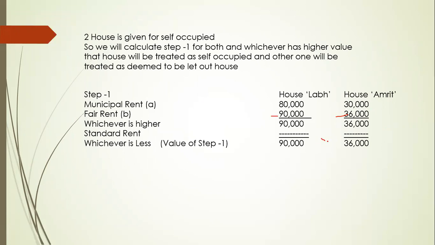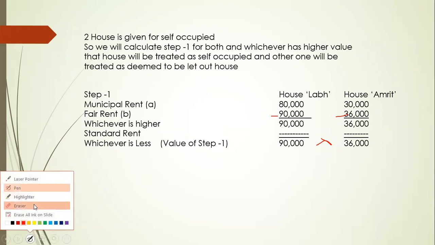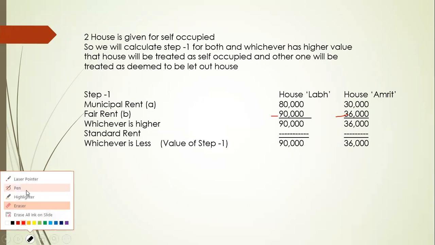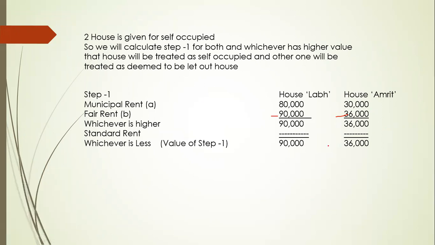Now we can easily see that 90,000, sorry, my drawing is not that good, is more than 36,000. So this is self-occupied. Okay, and this is deemed to be let out.